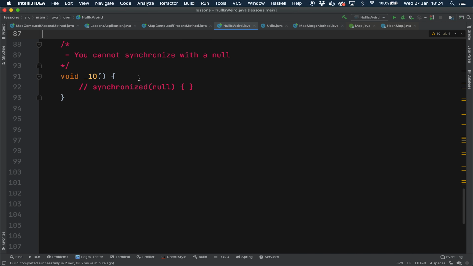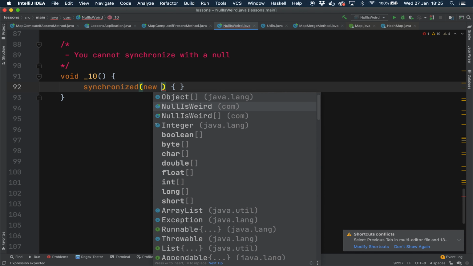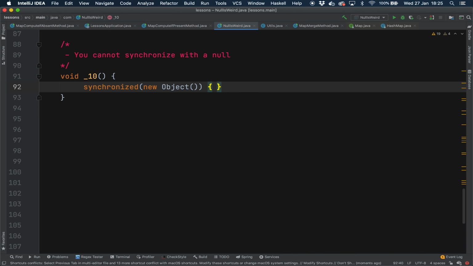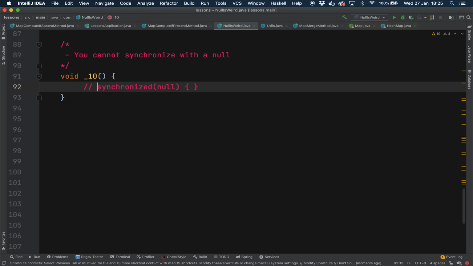Okay, and finally, we're on to weird fact number 10. You cannot synchronize with a null. So synchronization is about limiting the access to a piece of code to one thread at a time for some clunky thread safety. And this takes an object normally. So you might say something like this, and that's absolutely fine. But you try and put a null in there and it's not happy, you get a compile error, which is required object, provided null. So that wraps up our 10 weird facts about Java. The last one was you cannot synchronize with a null.